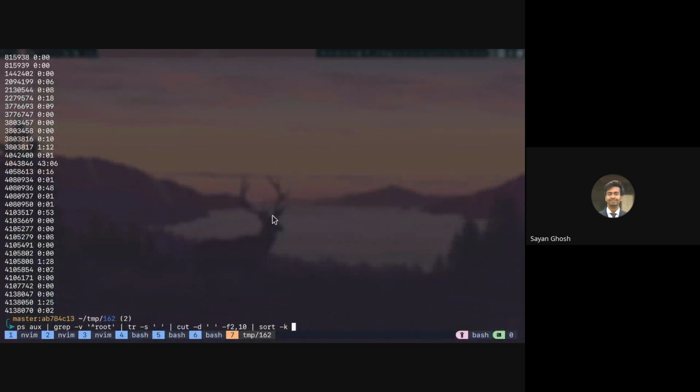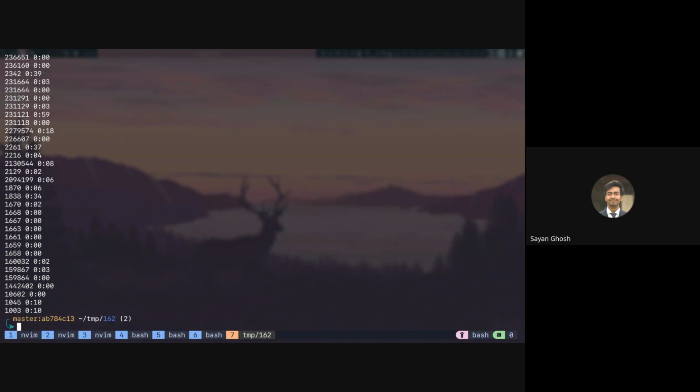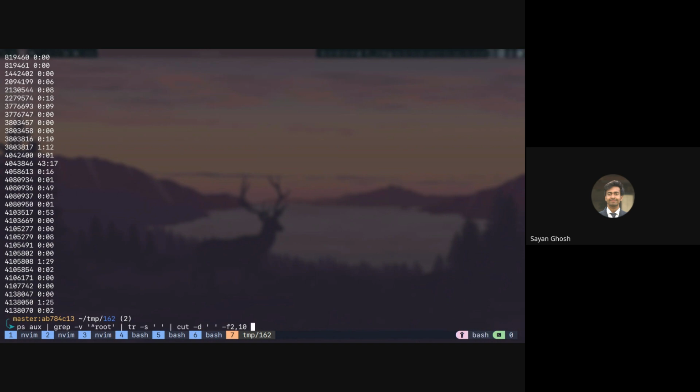Okay, so if we use sort minus K2, why is this not working? What is wrong in this sort? Is there a space before? No, there's no space, right? So what we can do is just swap them. If you're using awk, I can simply ask it to print $2, then $1. So then our life will be a bit easier, right?